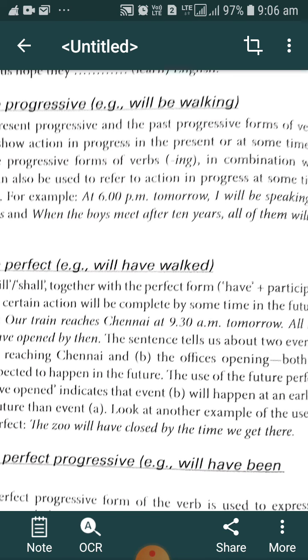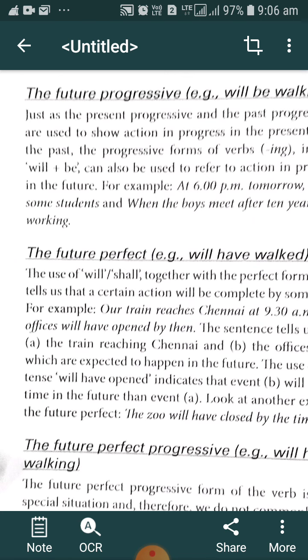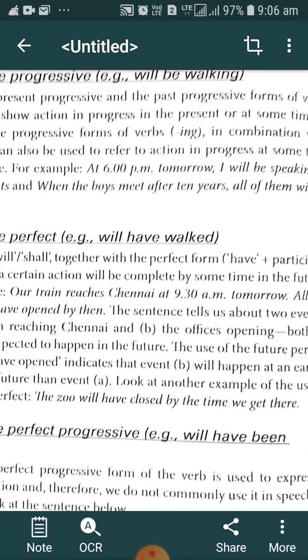The structure of future progressive tense is subject plus will be or shall be and V1 plus ing. Second example is given there: when the boys meet after 10 years. This is also a particular time in the future.